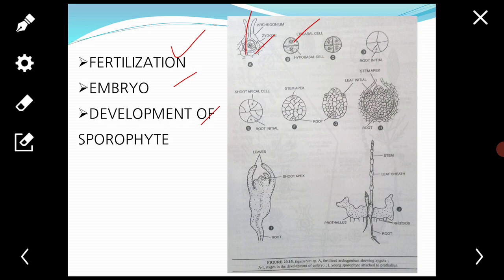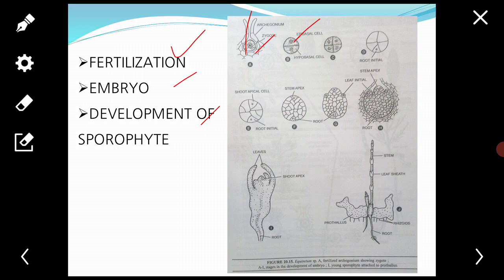Along with the development of the embryo, the wall of the venter also grows and forms a 2 to 3 layered calyptra. The development of the embryo is exoscopic. Due to successive divisions and differentiation, a young sporophyte is produced.